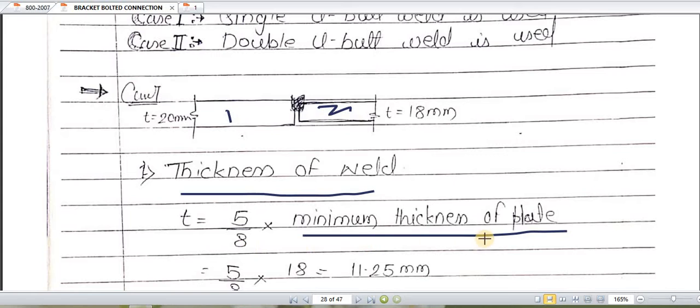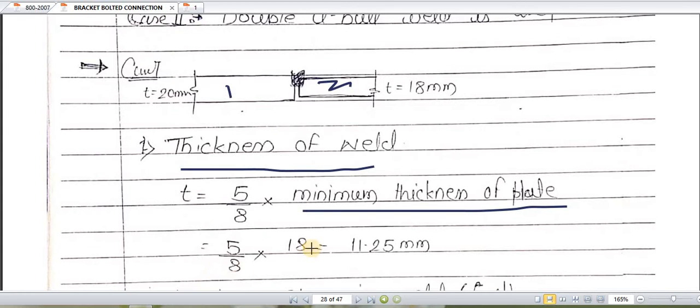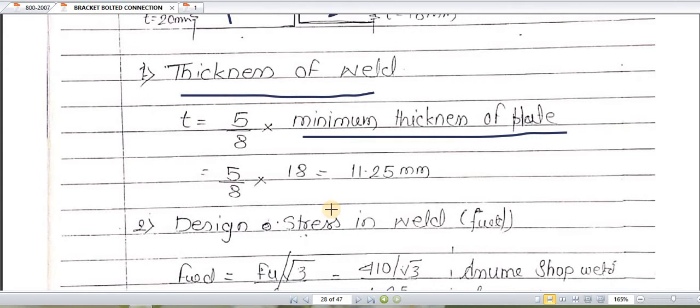T is equal to 5 by 8 times the minimum thickness of plate. 5 by 8 times the minimum thickness; out of this 20 and 18, which is the minimum? 18 is the minimum. So this 18 is the minimum. Okay, 18 is the minimum thickness. So the thickness of weld comes to be 11.25 mm.